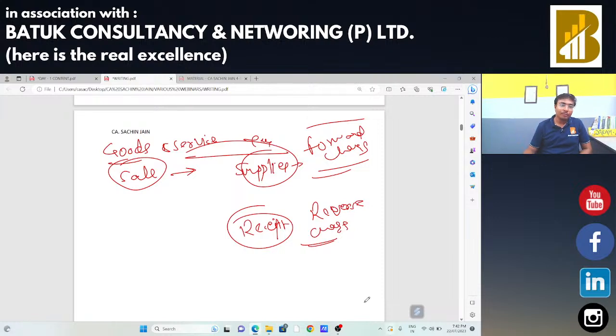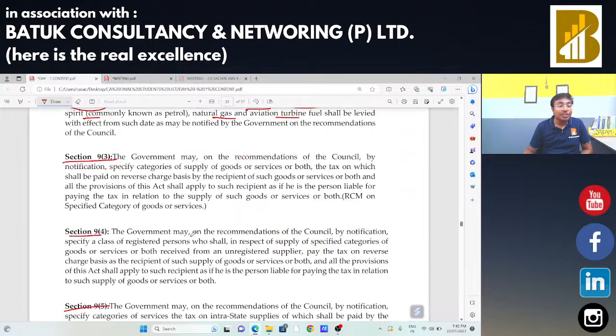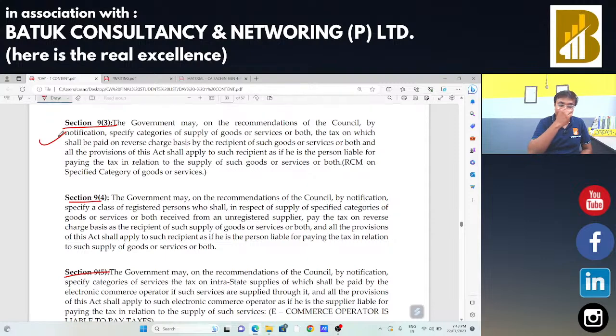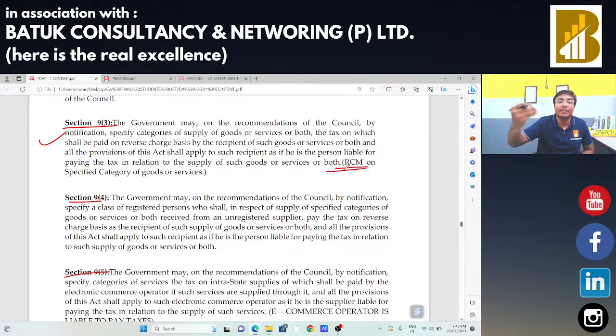Okay, now Section 9 Subsection 3 of the CGST Act says that all those supplies of goods or services which are mentioned in that section, GST will be paid by the recipient. That means GST will be paid under the mechanism of reverse charge mechanism. इसीलिए हम लोग उसको शॉर्ट में बोलते हैं RCM.